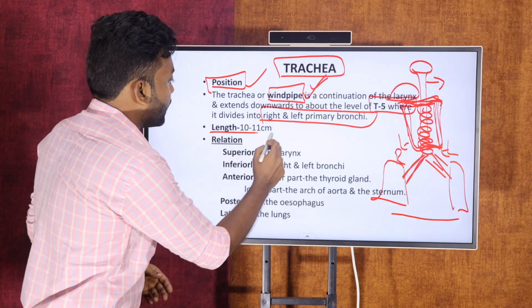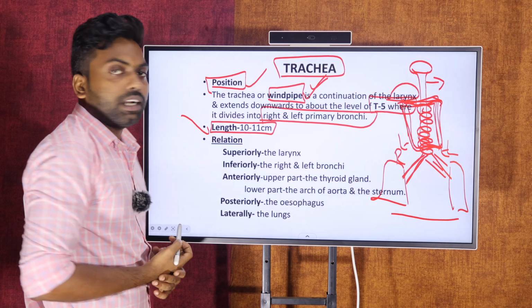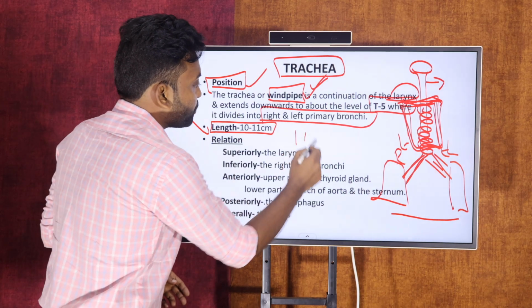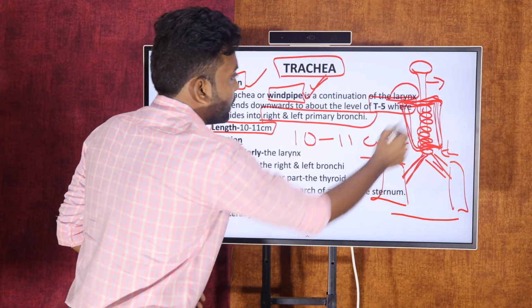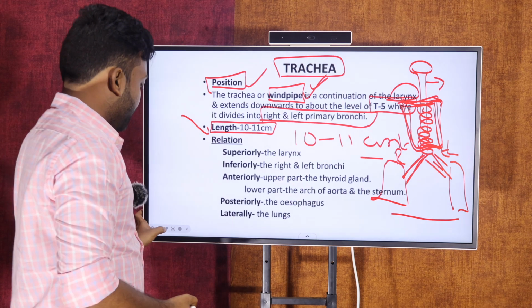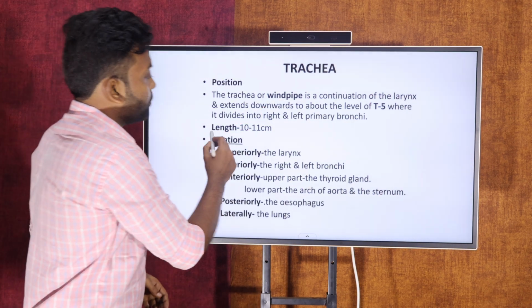And next I can say what is the length of the trachea. It is 10 to 11 centimeters in length. So that is the length of the trachea.